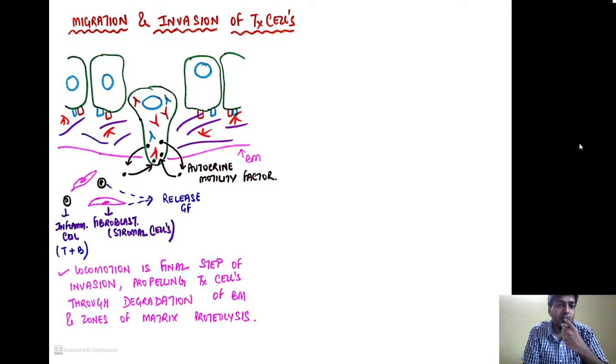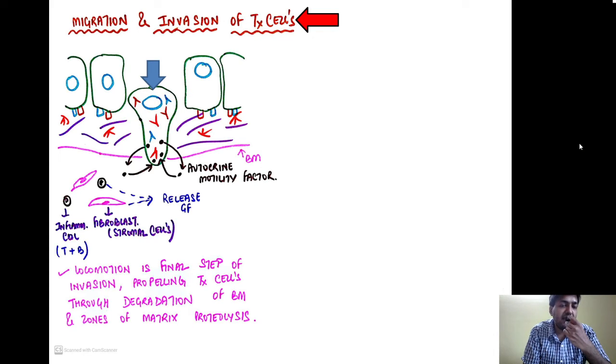Now let us see how they are going to migrate. Again, these are our tumor cells. As you can see, there is a loss of adhesion with other cells, so there is a loosening. Then you can see they have degraded the extracellular matrix. Then they have traversed the matrix by binding to novel sites, and now the tumor cell is going to migrate more and more. So how does the migration of tumor cells take place?